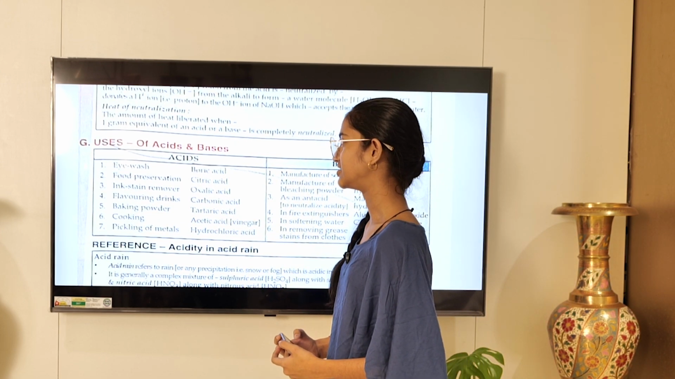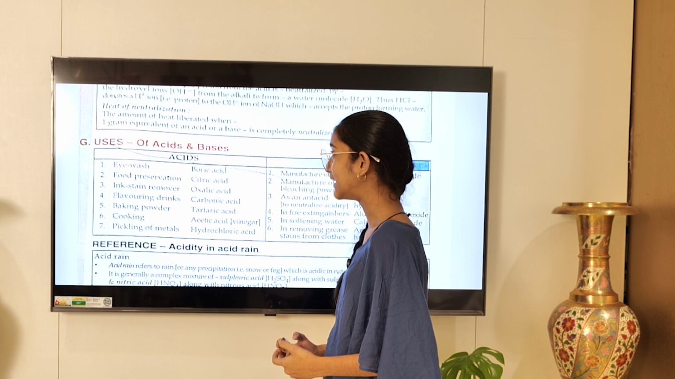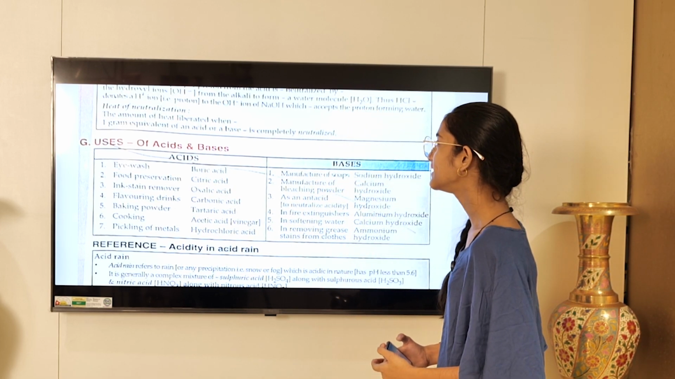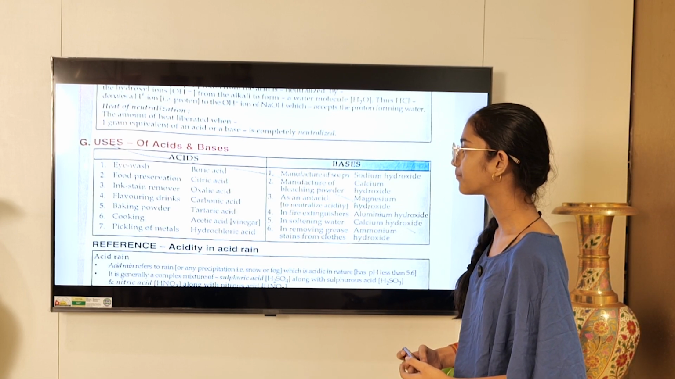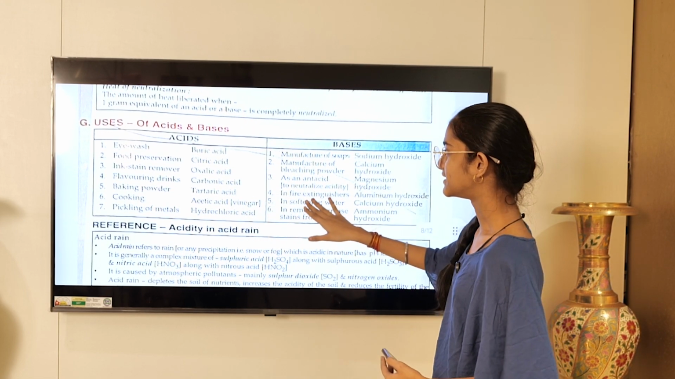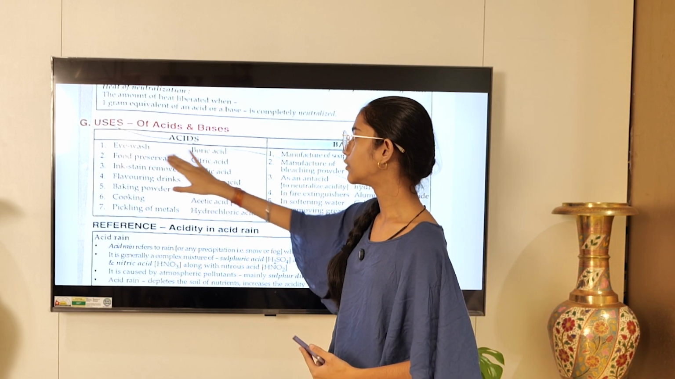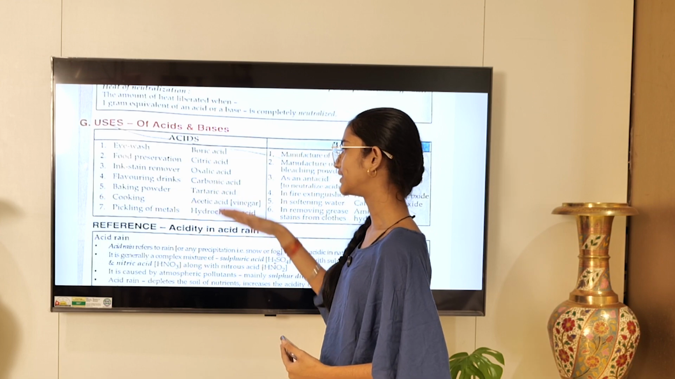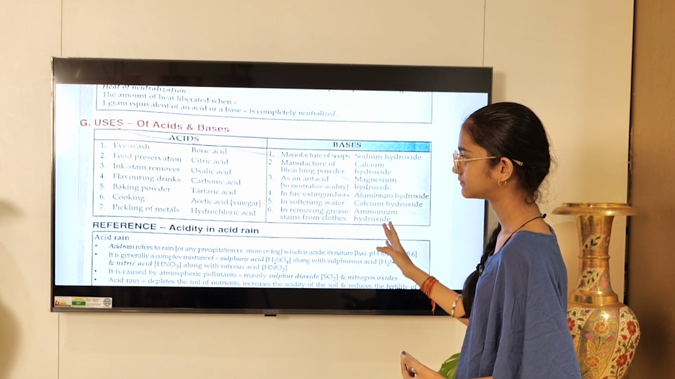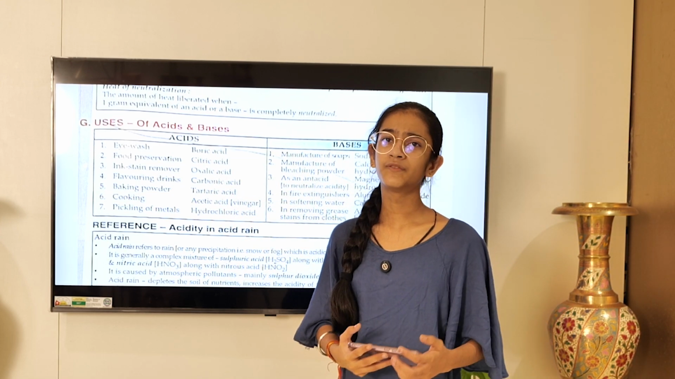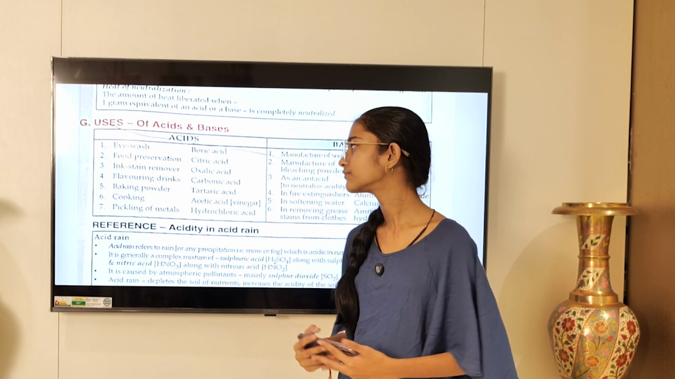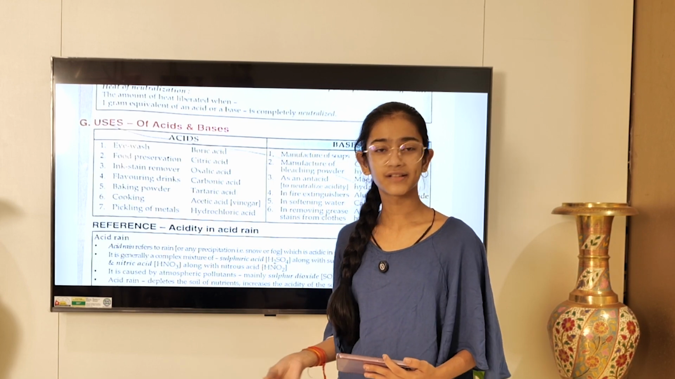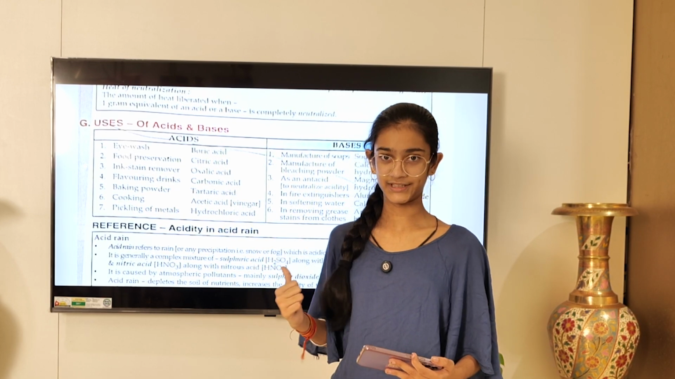Heat of neutralization: the amount of heat liberated when 1 gram equivalent of an acid or a base is completely neutralized. Acids and bases, their uses: eye wash, boric acid; food preservation, citric acid; ink stain remover, oxalic acid, and much more. These can be asked in the form of MCQ or short answers, but they can be asked. It is not that these are very small questions and no one will ask them. No, these can also be asked.